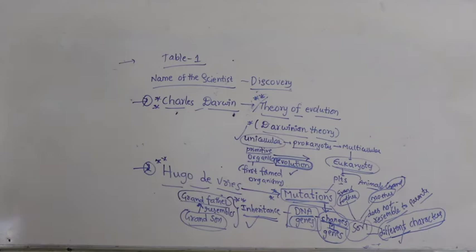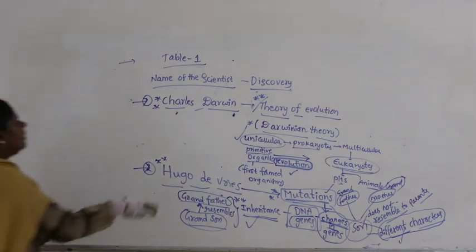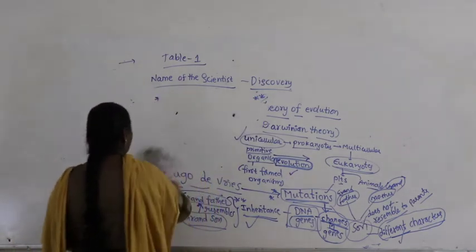Now, let us go with table 2. Let us go to table number 2.